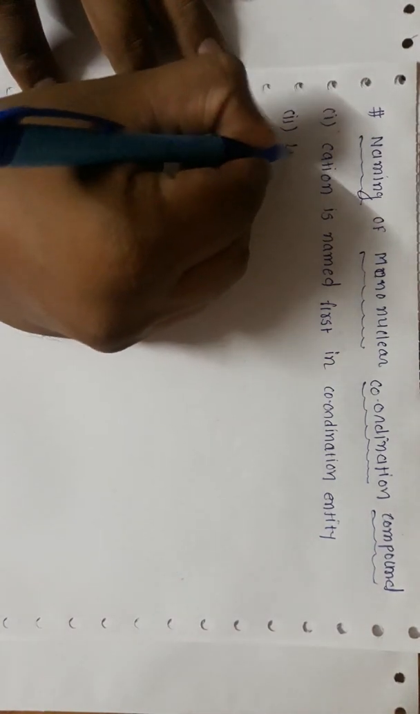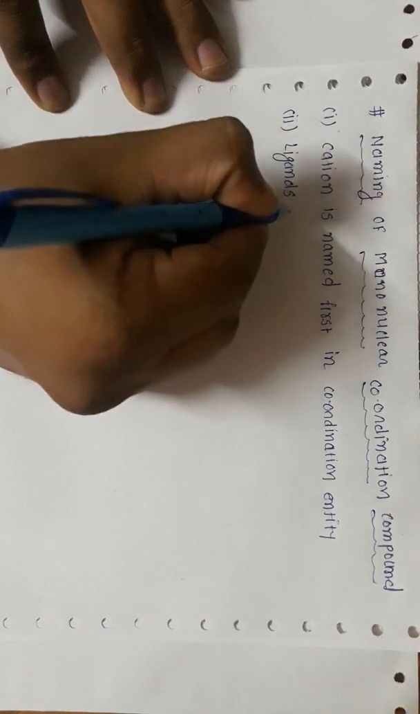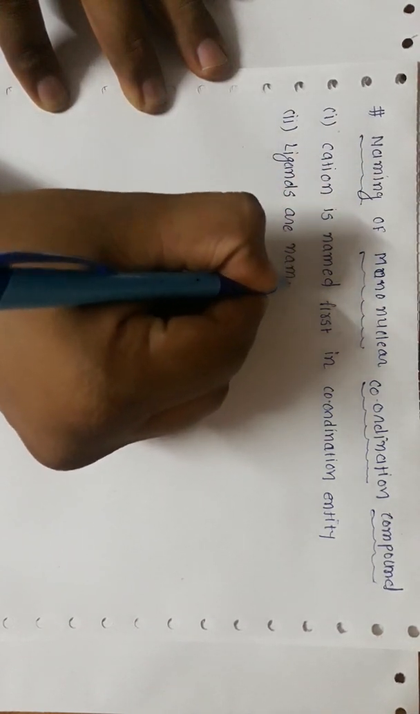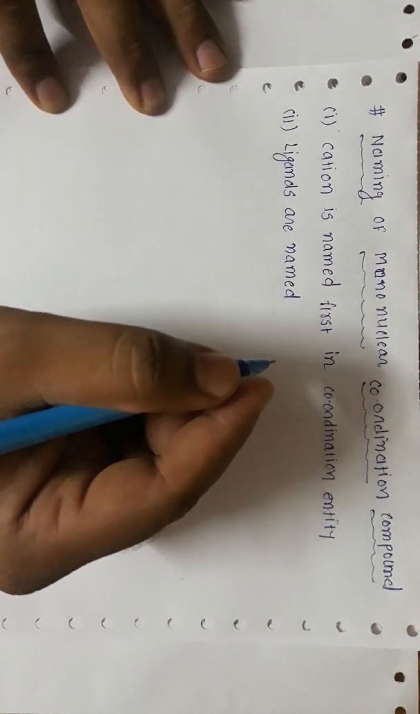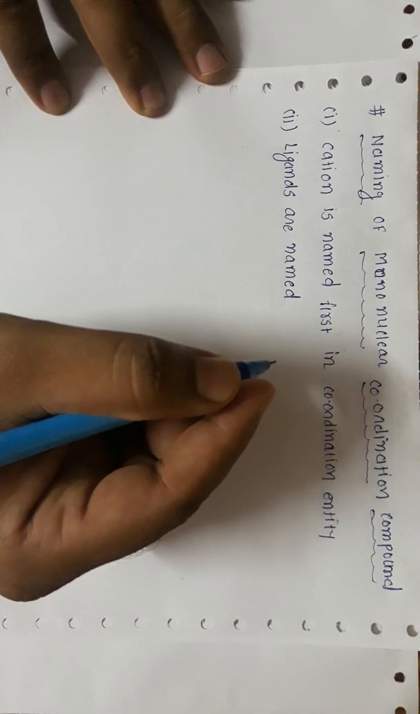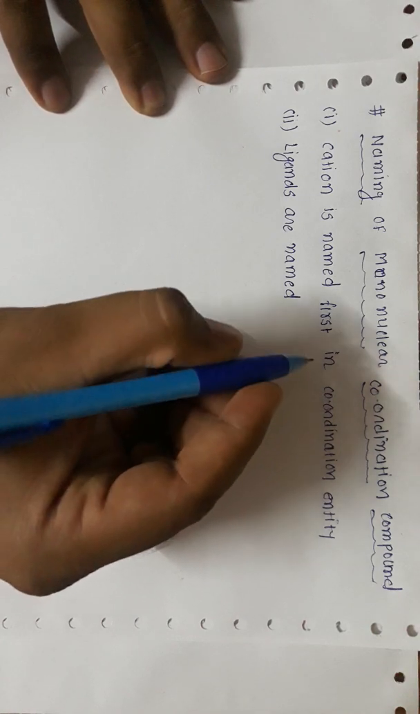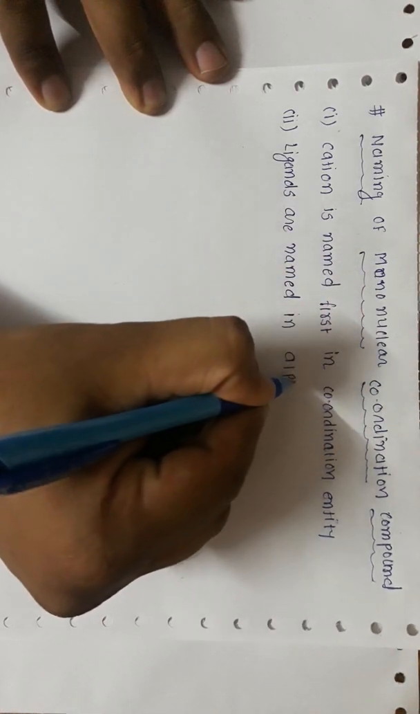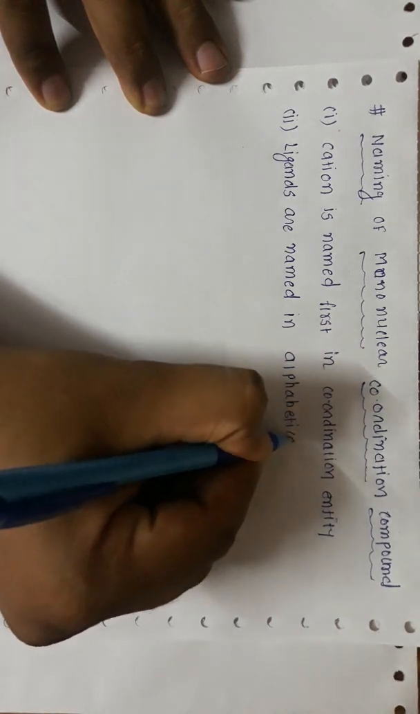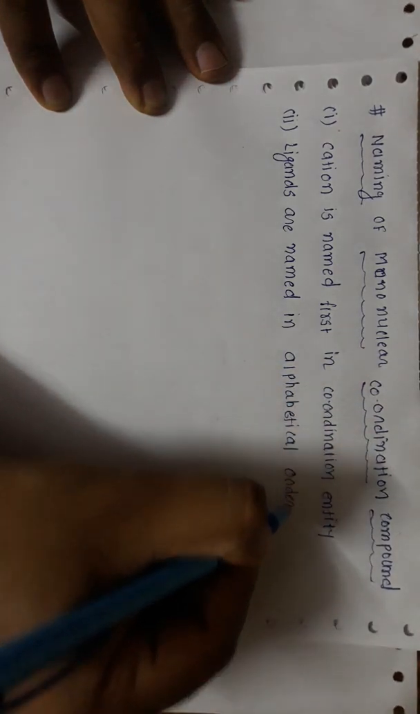Second, whenever we do the naming, ligands are named in alphabetical order before the name of the central atom. यानी सपोज कि एक्वा और एमाइन दोनों दिया है तो एमाइन पहले लिखा जाएगा, एक्वा बाद में लिखा जाएगा. क्लोरो एंड ब्रोमो दोनों दिया है तो ब्रोमो पहले लिखा जाएगा, क्लोरो बाद में लिखा जाएगा. So ligands are named in alphabetical order, before the name of the central metal atom.